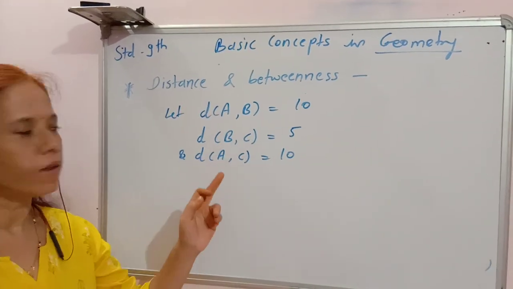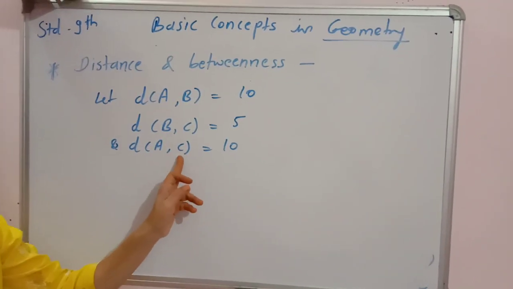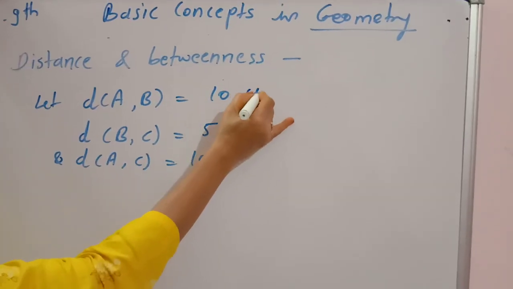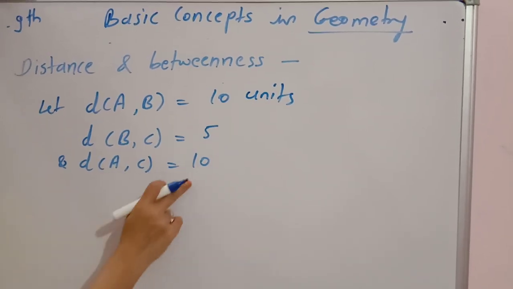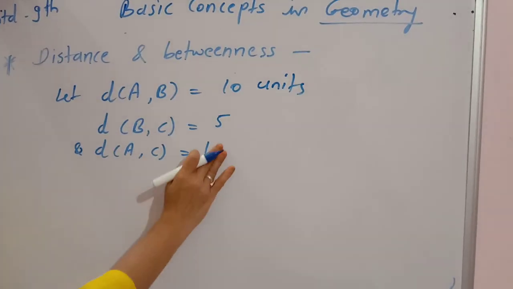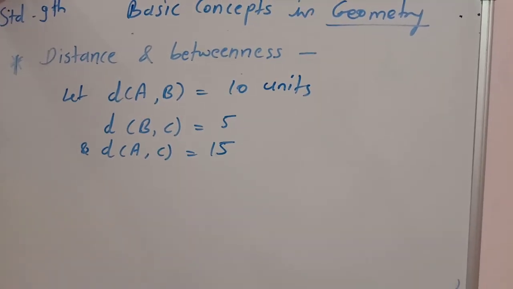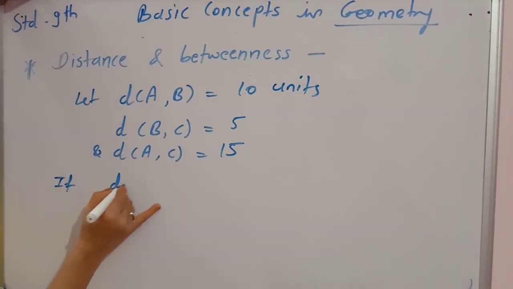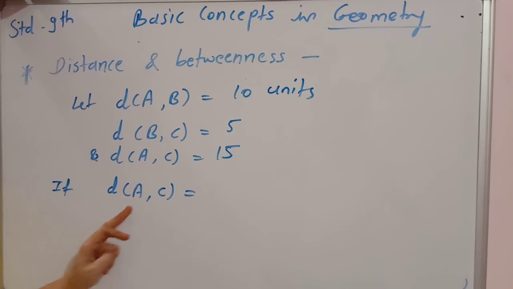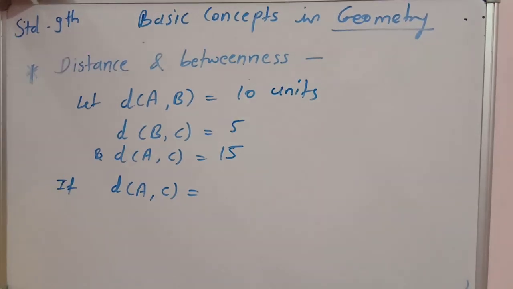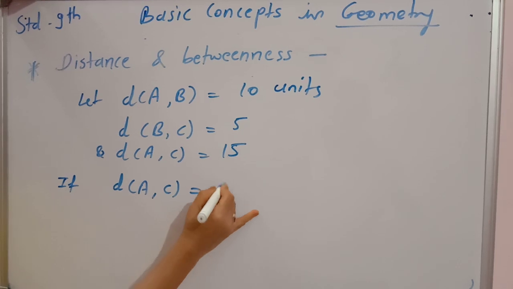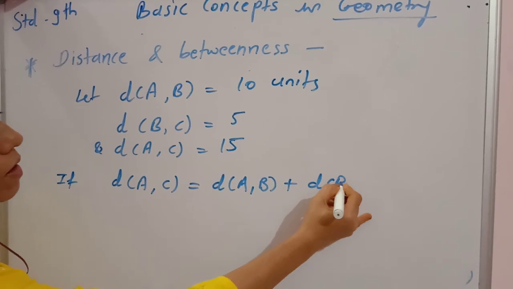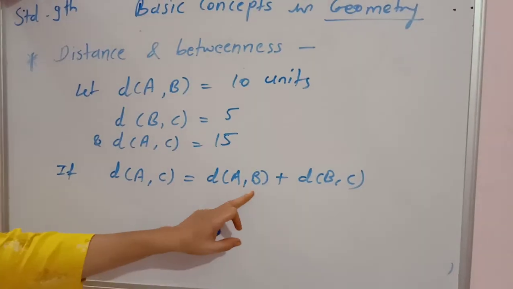Now here there are 3 points, point A, B and point C. I have taken the distance AB as 10 units, distance BC as 5, and distance AC as 15. If the greater distance is AC, and if the greater distance is equal to the sum of the remaining 2 distances, that is distance AB plus distance BC, then we say that the point B is between A and C.